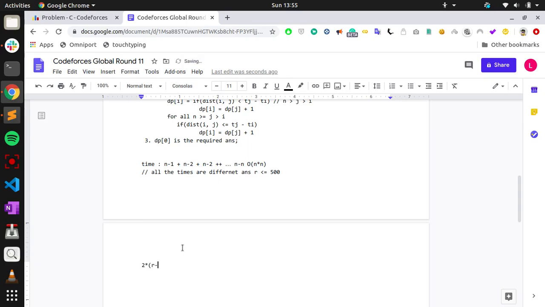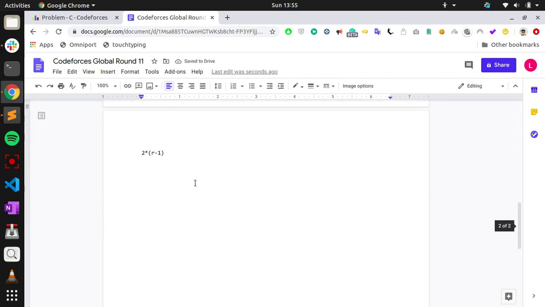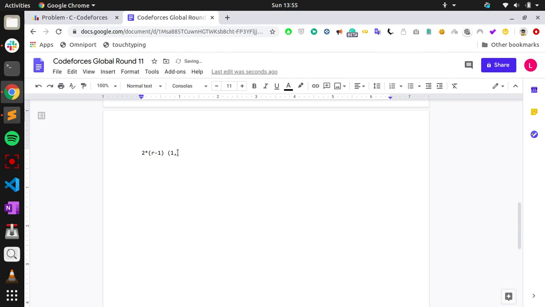You are at 1 comma 1, and the maximum distance is from 1 comma 1 to r comma r, so it will take 2 into r minus 1.